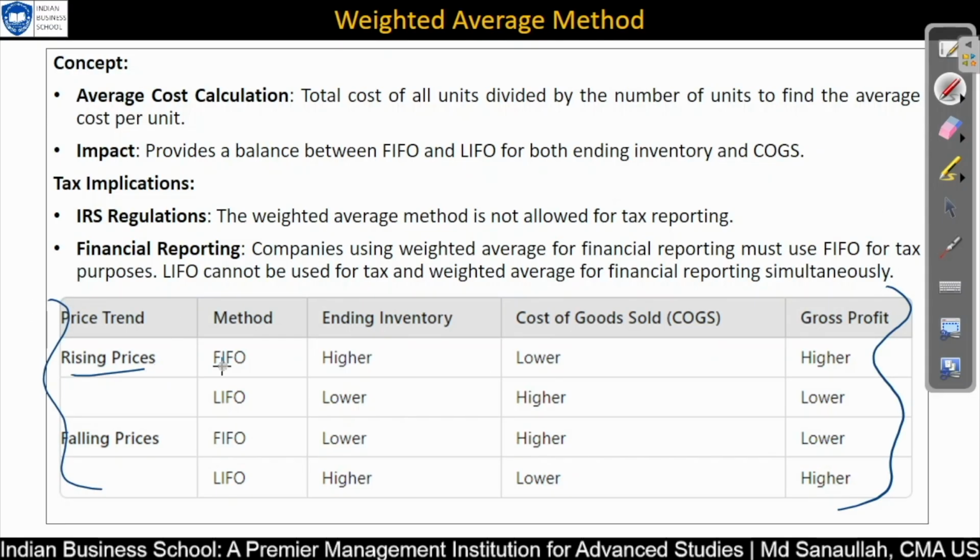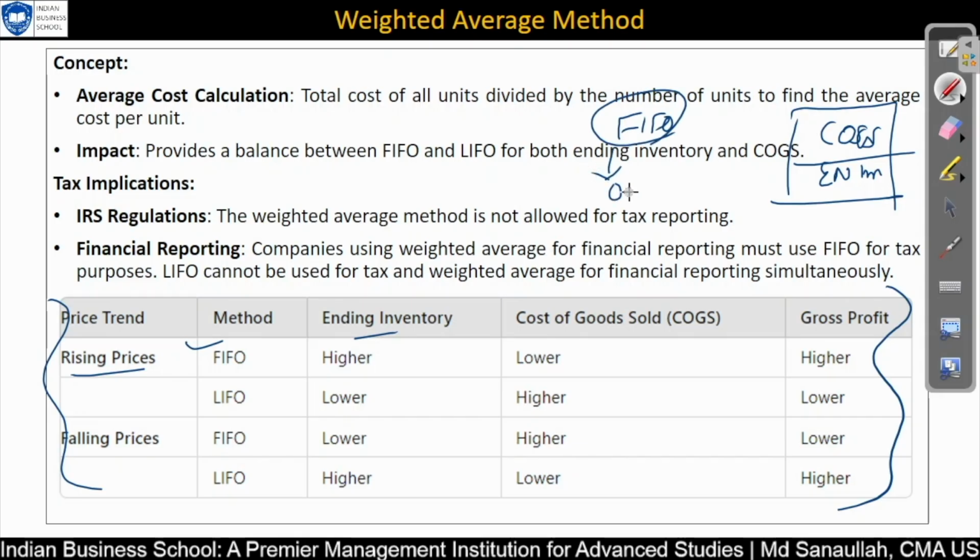In case of rising prices, what would the ending inventory be under FIFO? You can keep that in mind. You can think in that way: cost of goods sold and your ending inventory, and this is the total cost. So for ending inventory in case of FIFO, what method do we use? Old inventory will go first. In case prices are increasing, our old inventory will have the lowest cost. So the lowest cost is what we are going to charge to the cost of goods sold. So cost of goods sold will also be lowest, and our ending inventory will be on the higher side. Okay, so ending inventory is on the higher side.